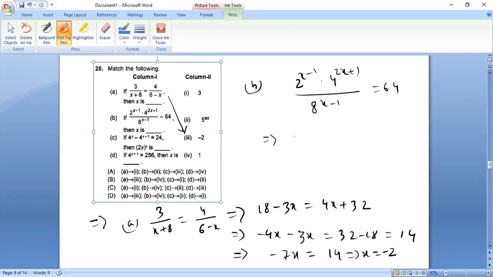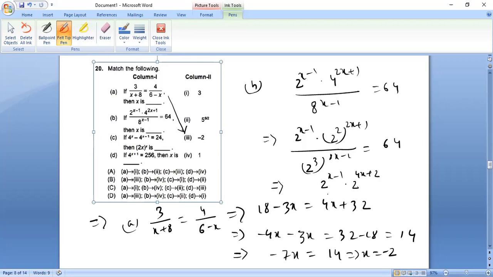So I am doing it directly. They will multiply and add, so 2 to the power x minus 1 into 2 to the power 4x plus 2, right?